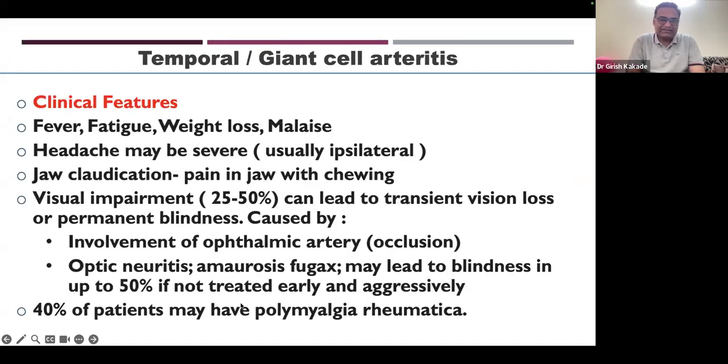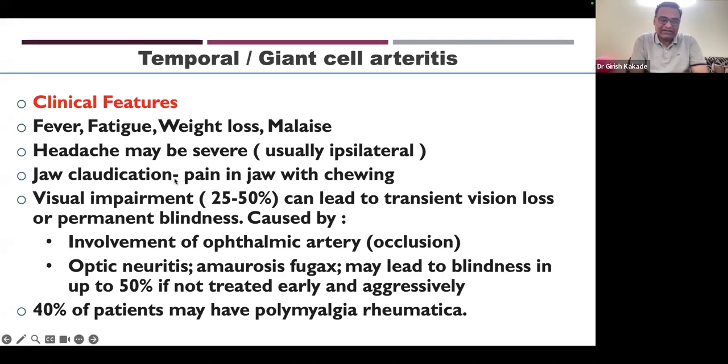What are the clinical features? The patients, as I said, all vasculitis patients will have some sort of systemic symptoms like fever, fatigue, weight loss, malaise. So these are common to all vasculitis. They're also seen in large vessel vasculitis as well. It's more in giant cell arteritis. In Takayasu arteritis, we may not see these many symptoms. One of the most important symptoms of temporal arteritis is headache. Usually, it is temporal headache. Usually, it's ipsilateral, but can be bitemporal as well. And then jaw claudication.